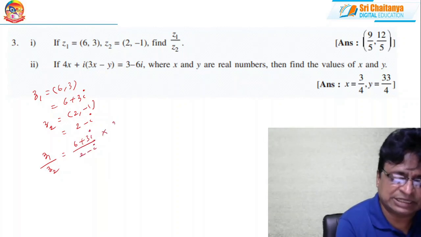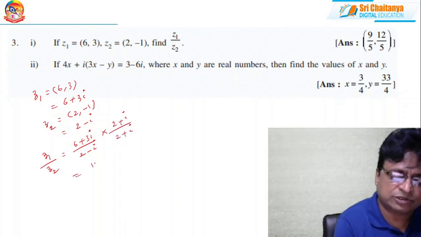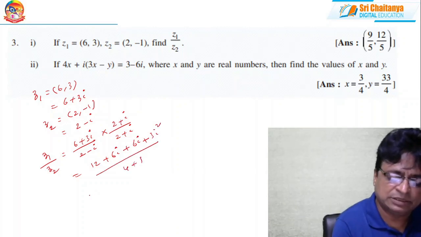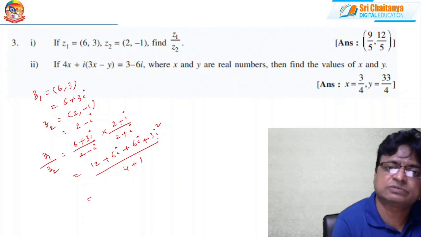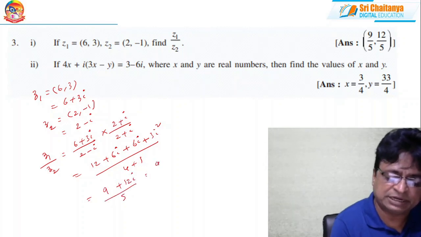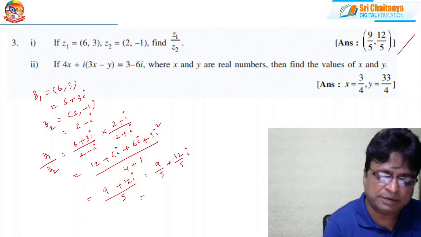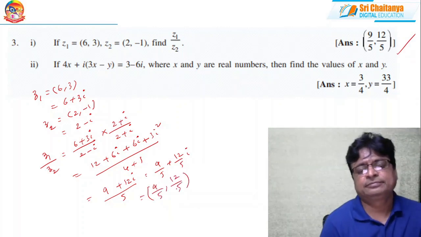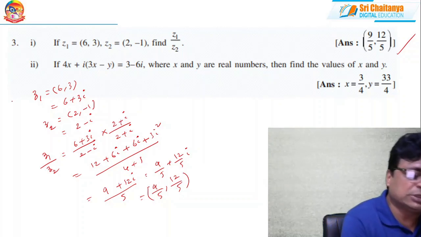What to do? Rationalize. That means multiply both numerator and denominator with its conjugate. That is 12 + 6i + 6i − 3i squared, by 4 + 1. That means after simplification, i squared is −1, so minus 3, 12 minus 3. That means (9 + 12i)/5. After simplification, 9/5 + (12/5)i. This is the answer. Or in the ordered pair form, I can write this as (9/5, 12/5). Both are the same. Clear? This is about the thirty-first problem.